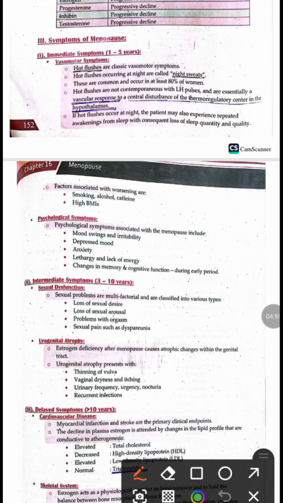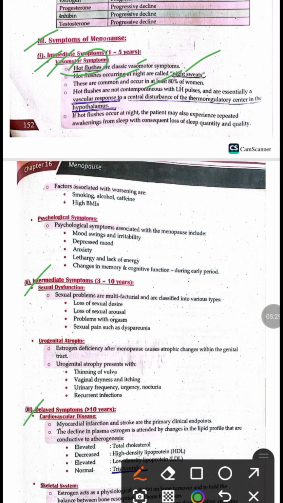Next are the symptoms in a postmenopausal woman. In menopause, there will be immediate symptoms, intermediate symptoms, and delayed symptoms. In the immediate symptoms, initially we have vasomotor symptoms, which are the most common. The vasomotor symptoms include hot flushes, which are a classical vasomotor symptom. Hot flushes, when they occur at night time, are called night sweats, and they occur in about 80% of women.